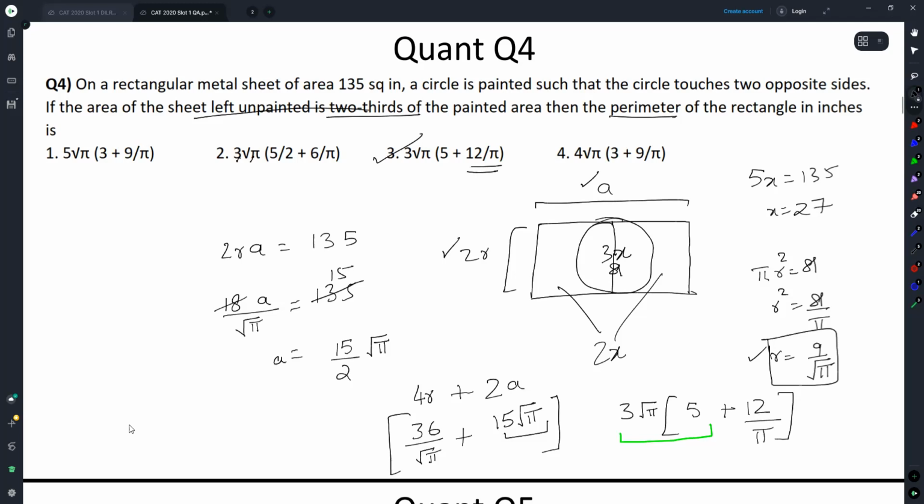That 12 by pi simplification, maybe you see, maybe you don't see. That is fine, not a problem. Now, this is the sort of question I expect, even if you skipped it. Even if you skipped it, it will not be a problem.